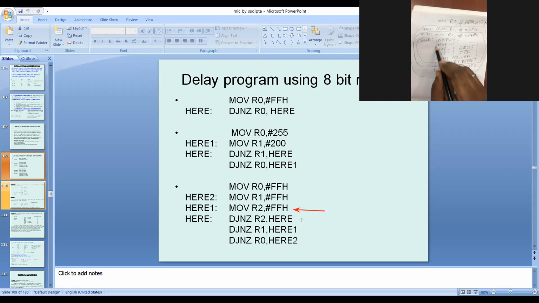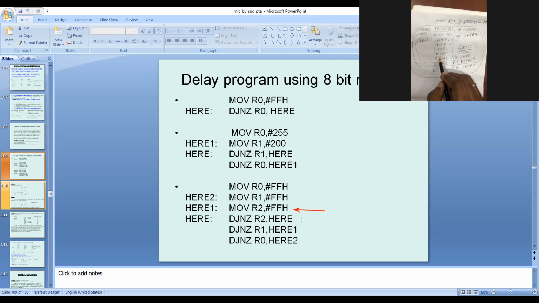If NOP is not there, then the 2 will be replaced. It should be twice minimum. Is it clear or not? Not clear, sir. I'll repeat once again. If NOP is not there, then what will be the requirement?